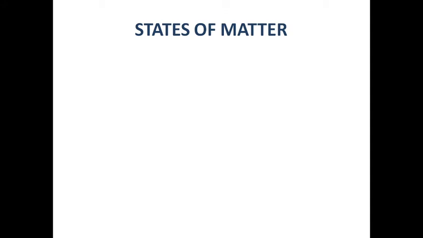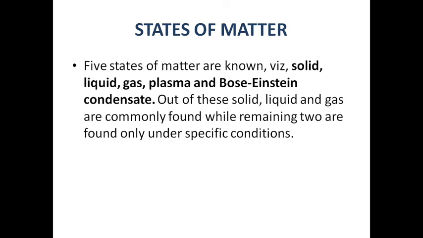As all of you know, what is matter? That which occupies space and has some mass is called matter. Now, what are the states of matter? There are mainly three states of matter: solid, liquid, and gas. But other than these three, we have some others, like plasma and Bose-Einstein condensate also. But the three main states of matter are solid, liquid, and gas.